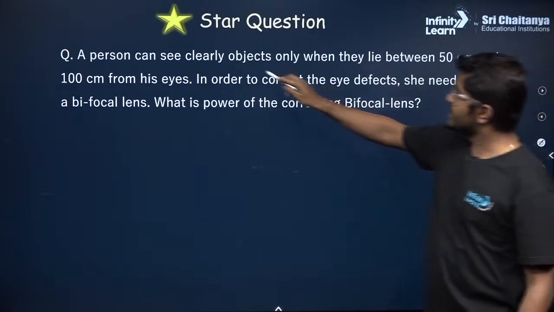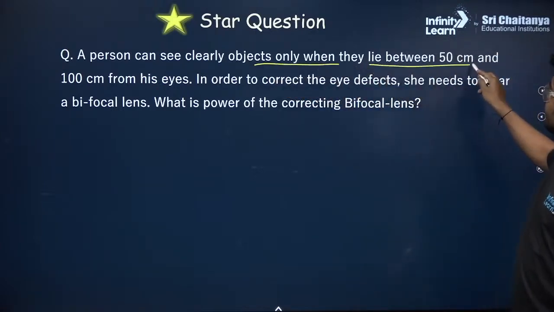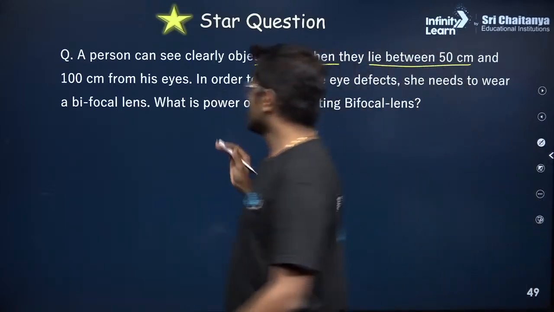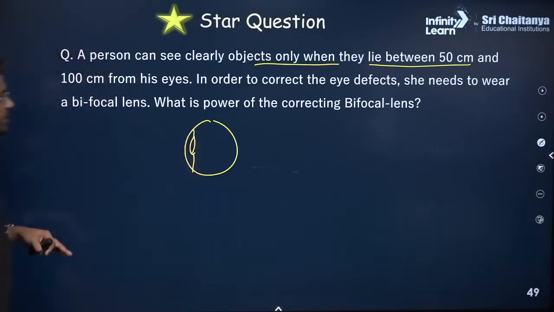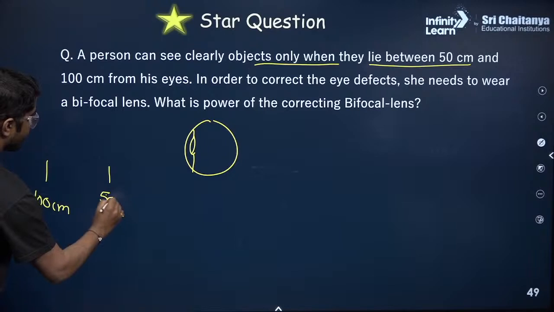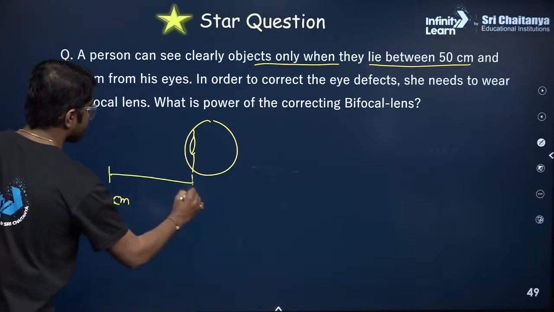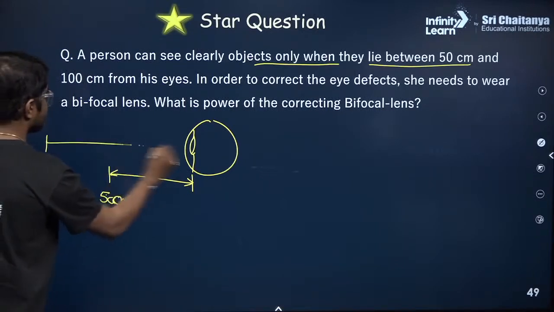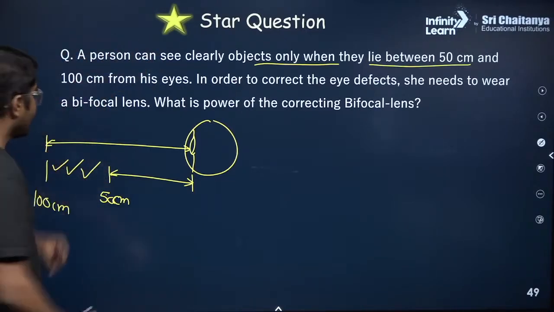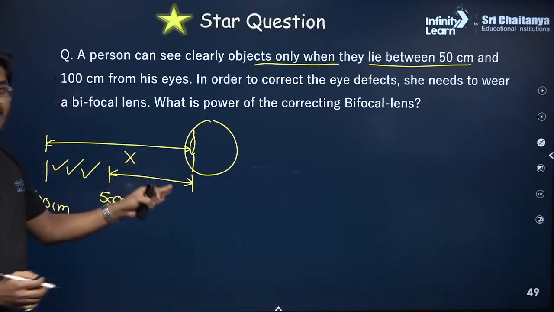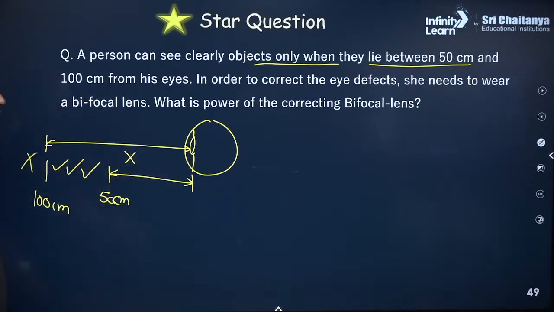A person can see objects only when they lie between 50 centimeter and 100 centimeter from the eye. So listen carefully. If there's an eye, for example, and there's a lens here, correct? So the objects which are between this range, this is the 100 centimeter, this is 50 centimeter from the eye. So only in this region the person can see the objects clearly. Anything nearer than 50, not visible. Anything beyond 100 centimeter, not visible.